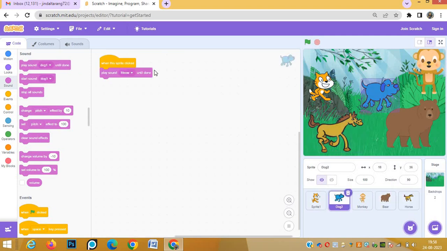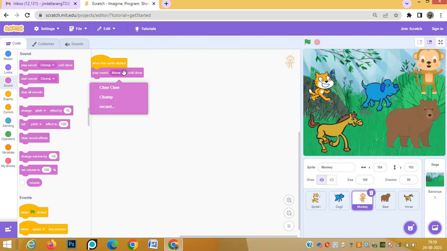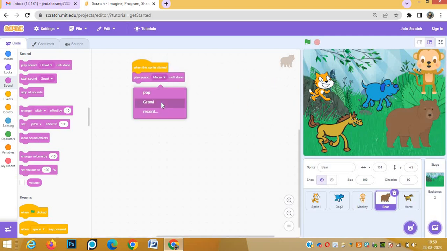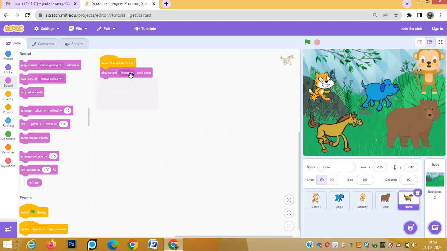Now we have to correct their sounds. See, for dog the sound has to be dog 1. For monkey the sound should be chi-chi. Bear, we can take bear sound. Then for horse we can take horse sound.